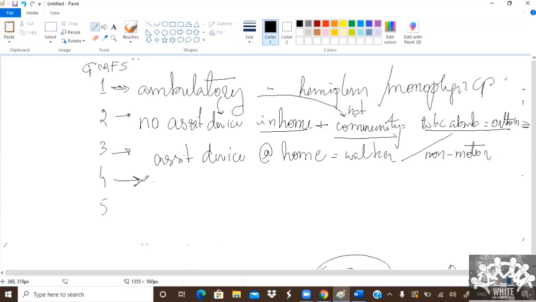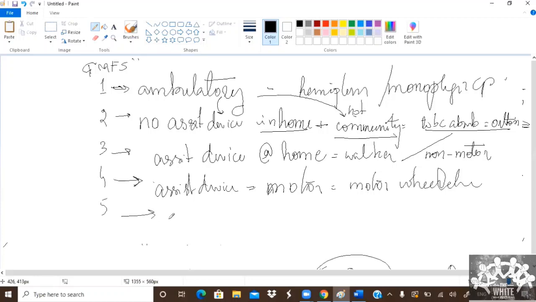And all these assisted devices are non-motor. Whereas in grade 4, he requires assisted devices which incorporate a motor, such as a motor wheelchair. In grade 5, he can't even operate these motor wheelchairs. They cannot be operated by this person. So he is bedridden. Even with the assisted devices, he can't use them. Okay. This is regarding GMFS.